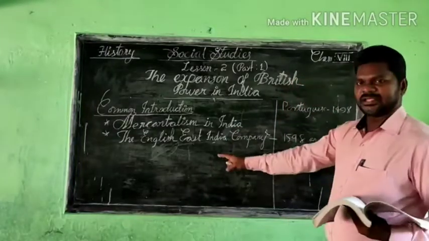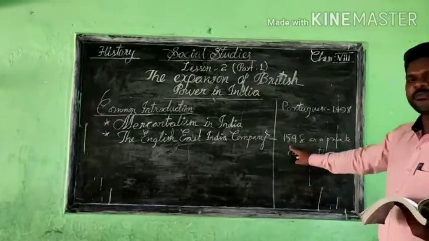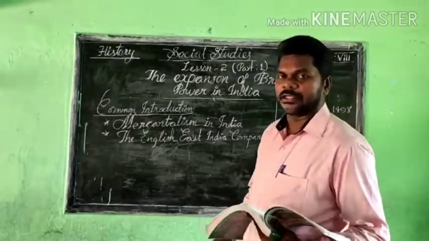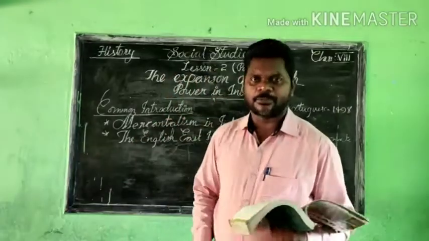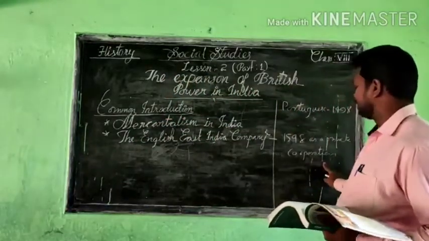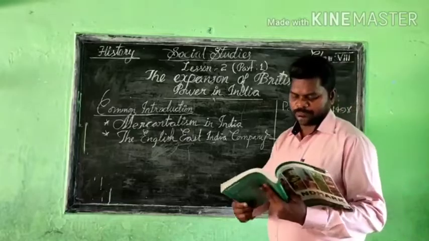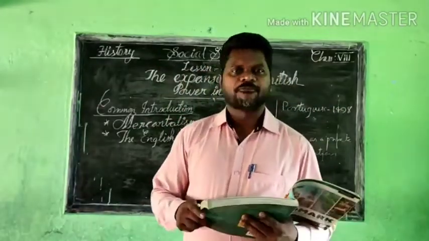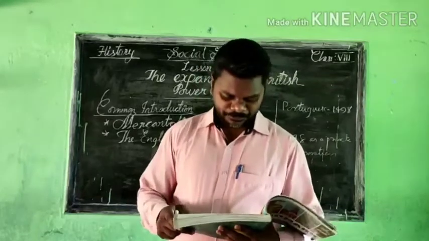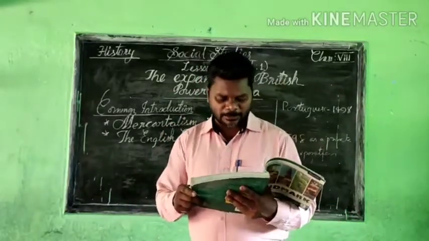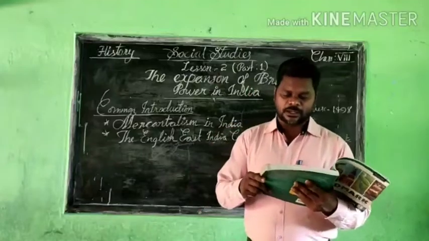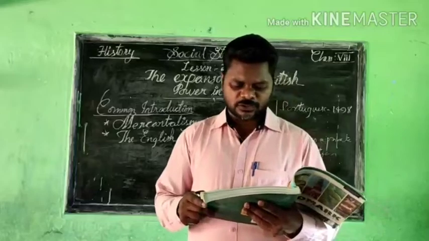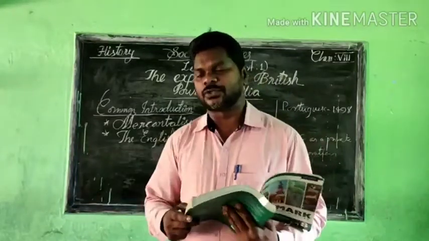Okay, the English East India Company formed in 1598 as a private corporation. You understand? They started as a private corporation in 1598, and we can understand that they started for trading purposes only, and they formed the English East India Company. In 1600, the English East India Company received a royal charter from Queen Elizabeth, the first to trade with the Eastern world. You know that?